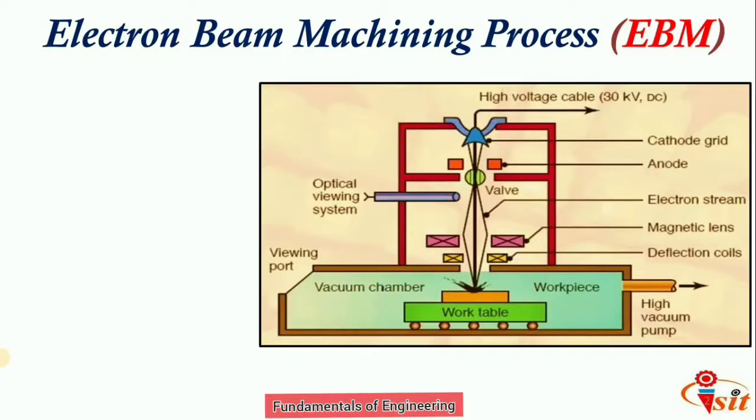Today we are going to see another non-traditional machining process, that is electron beam machining. Basically, the electron beam machining process is a thermal process. In the last lecture we saw that non-conventional machining processes use three types of energy: electrical, chemical and thermal energy. Like laser beam machining, electron beam machining uses thermal energy to remove the work material from the contact surface.